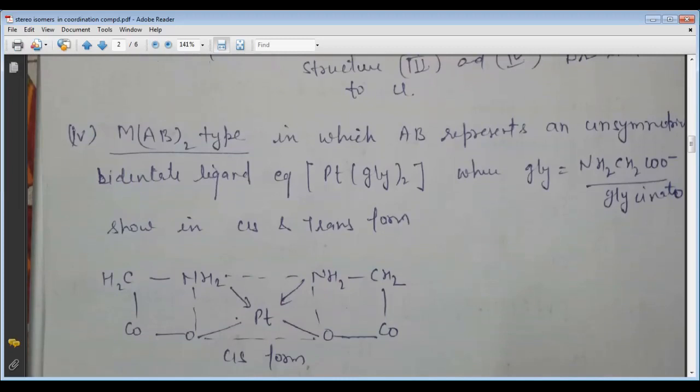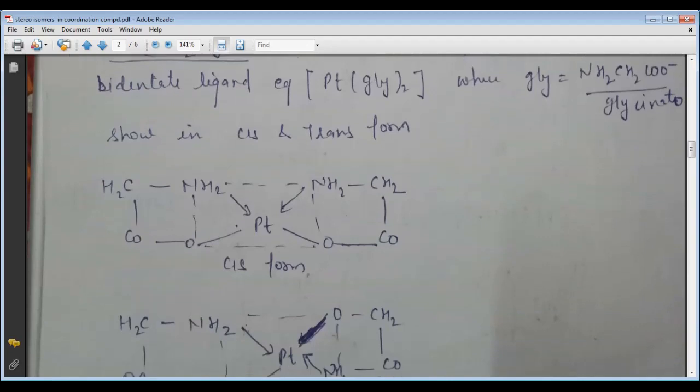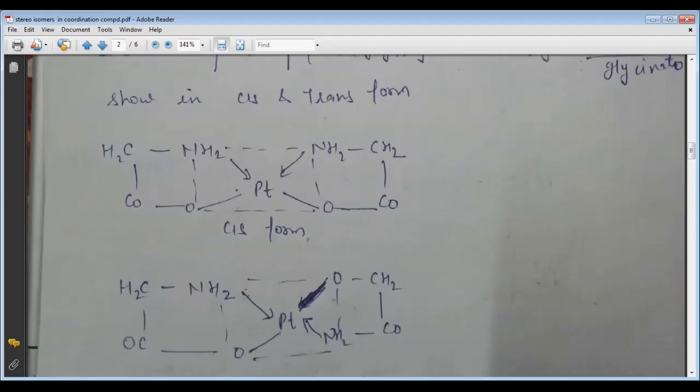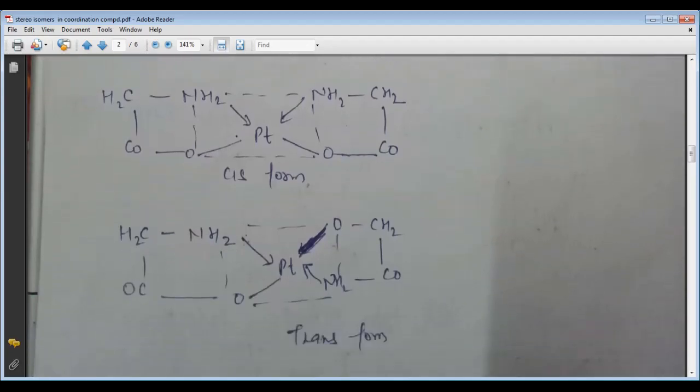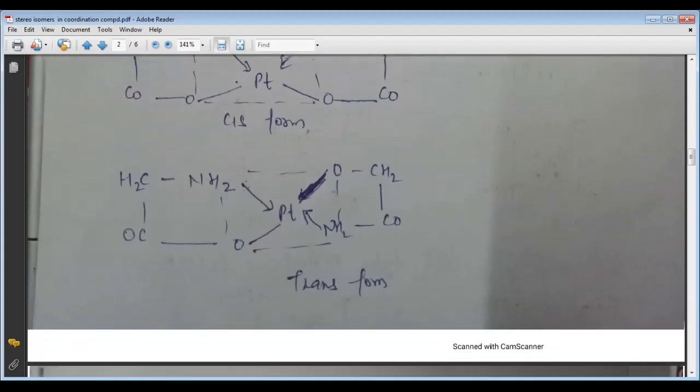So the example is here, and here GLY represents glycinato. So this is the arrangement according to the cis form. The NH3 are on the same side, so it is the cis form. And in the second picture, we can see this is the trans form here.